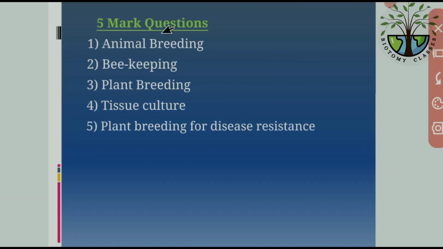In the 5 mark questions, the first is animal breeding. For animal breeding, write 8 to 10 points. Then next is beekeeping. We already studied apiculture. Animal breeding is 5 marks, 8 to 10 points. Beekeeping, 8 to 10 points. Plant breeding techniques, 8 to 10 points. Tissue culture, also 8 to 10 points. And plant breeding for disease resistance, this is also 8 to 10 points.